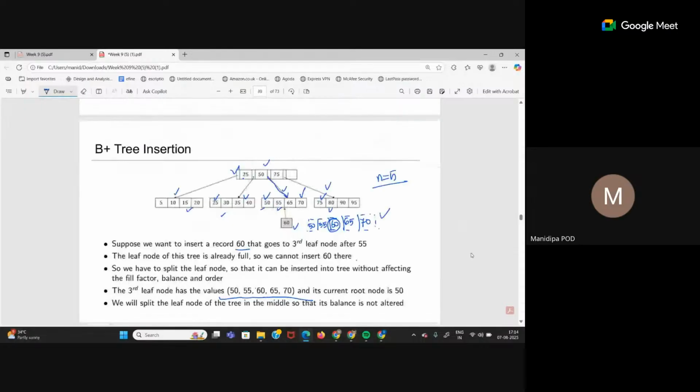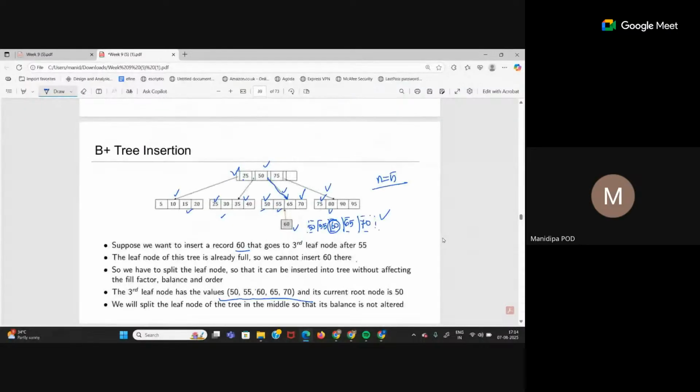Okay, let me write it here. If I take 60 to the root, first tell me where will 60 enter in the root? Between 50 and 75. So now the root should become like this: 25, 50, 60, 75, right?